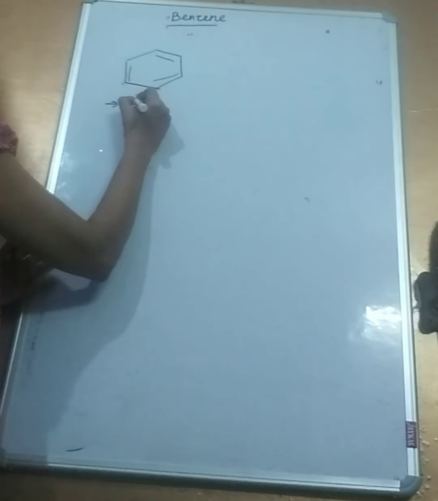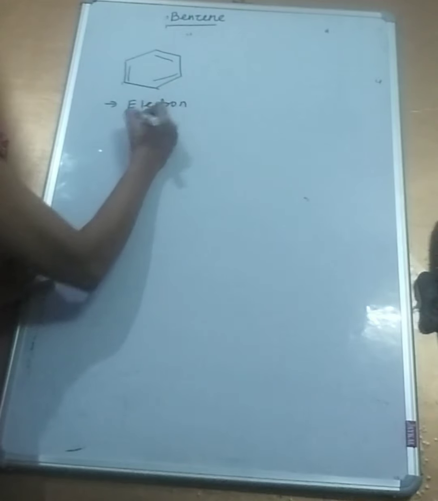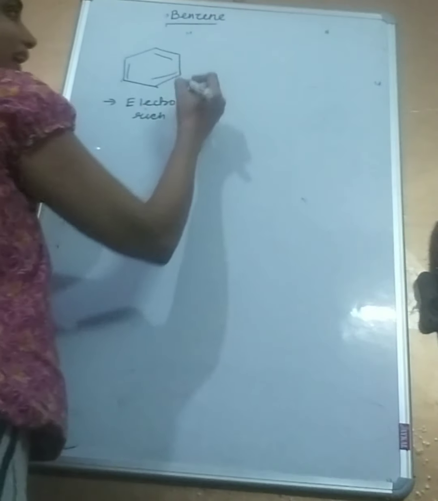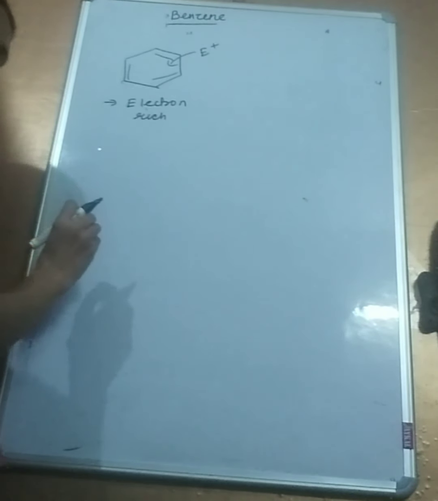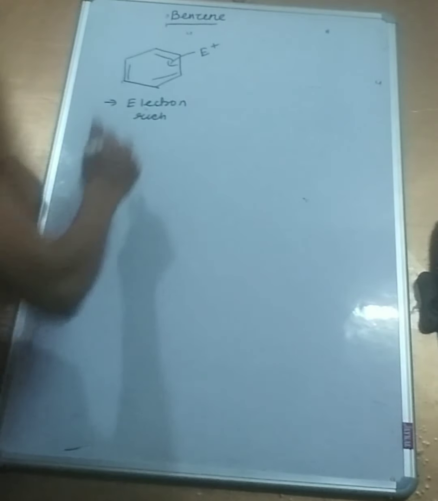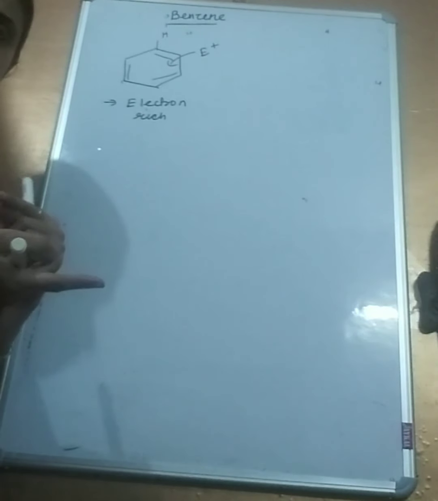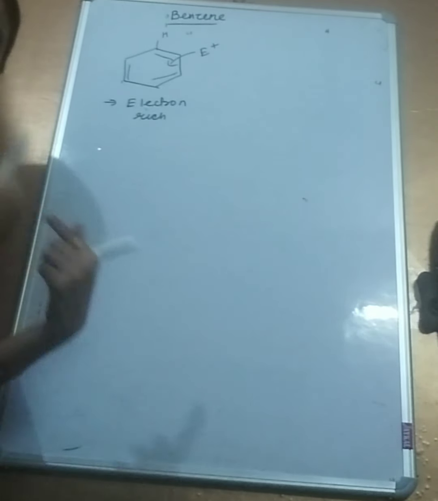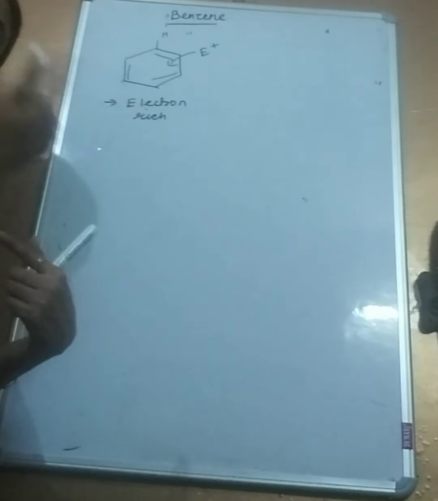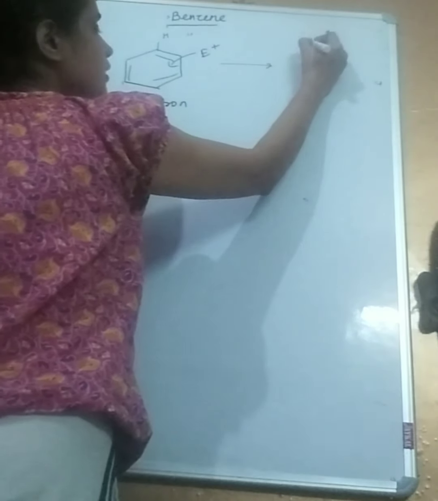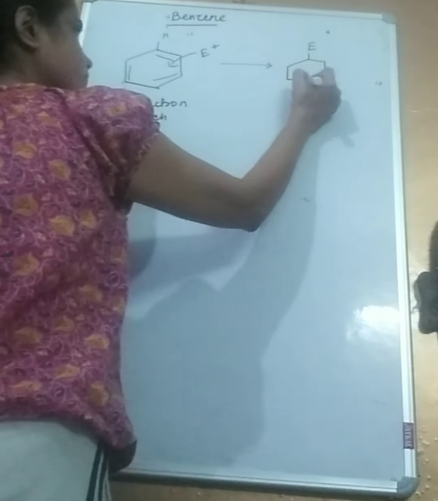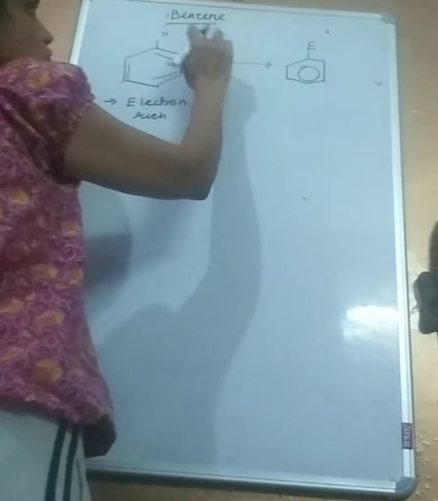So what else did we talk about in the last section? About the fact that it's electron rich. Because it's electron rich, it's likely to be attacked by electrophiles. So the kind of reaction it undergoes is not addition. It does not add. But remember substitution, where we swapped, like we did nucleophilic substitution, it's like swapping of hats. So similarly, we are swapping. So we are swapping what? We are swapping hydrogen by an electrophile. So the kind of reaction benzene undergoes is electrophilic substitution, where the hydrogen is substituted by the electron deficient species.